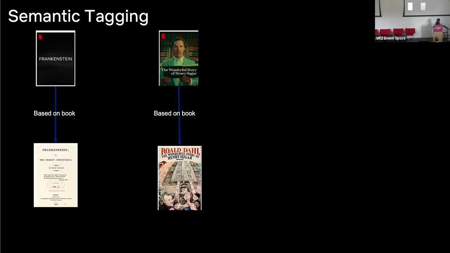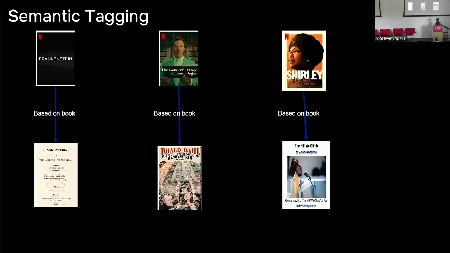Another application: we know a lot of movies are based on books, but we really want to understand more depth about the book, whether this book is a novel, whether this is a short story, or whether this is poetry, or even a much deeper level. So semantic tagging is another application that shows good results. Another is type classification.